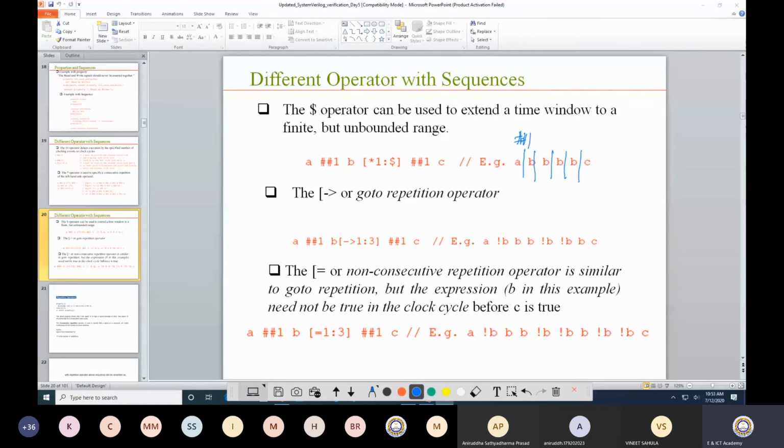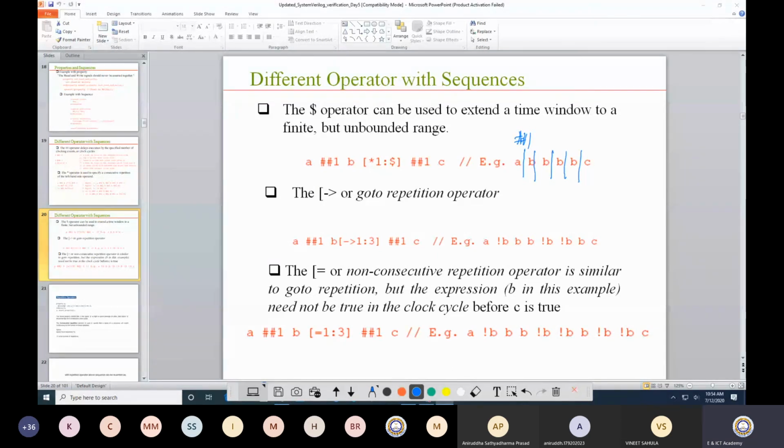And I am writing A, B, B, B, B, C. So A then space B. Whenever there is a space, you need to consider ##1 B. Sometimes you will find in some literature that the assertion is written like this only. When there is a space, you need to understand that there is a delay of a clock. So only the space will define a clock delay. I hope you are following me.